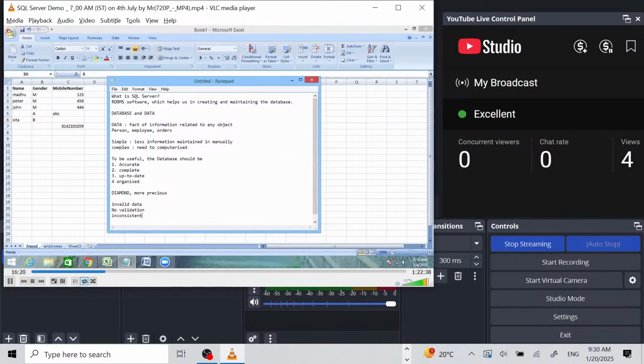If you store the data or information in files, that is called a file processing system.